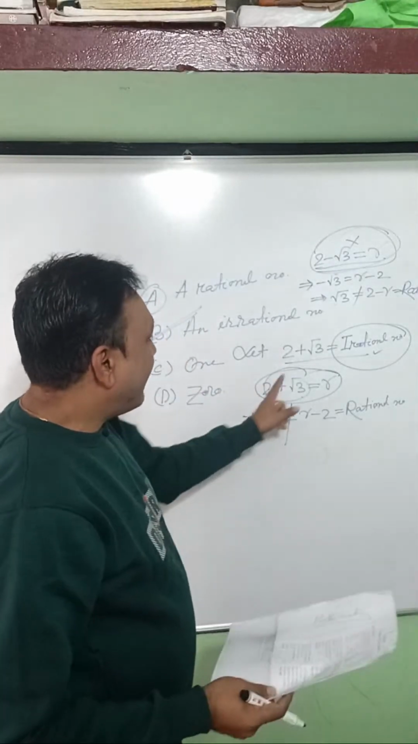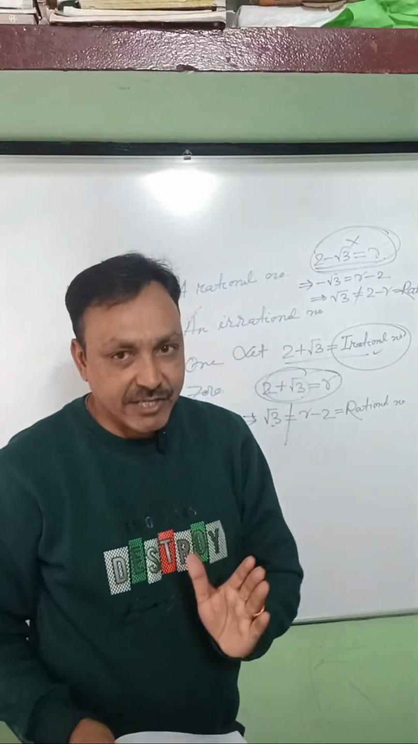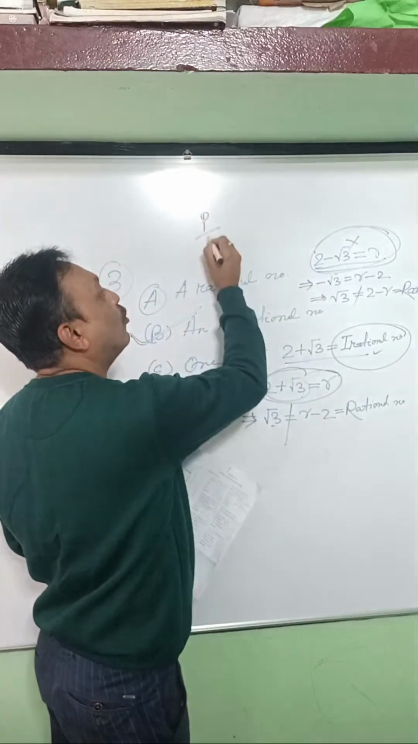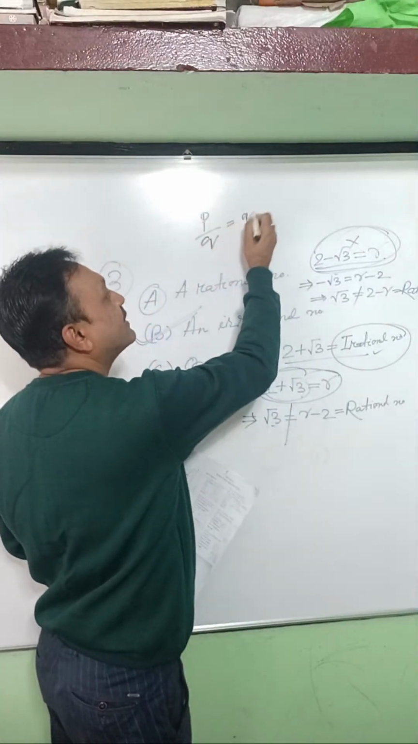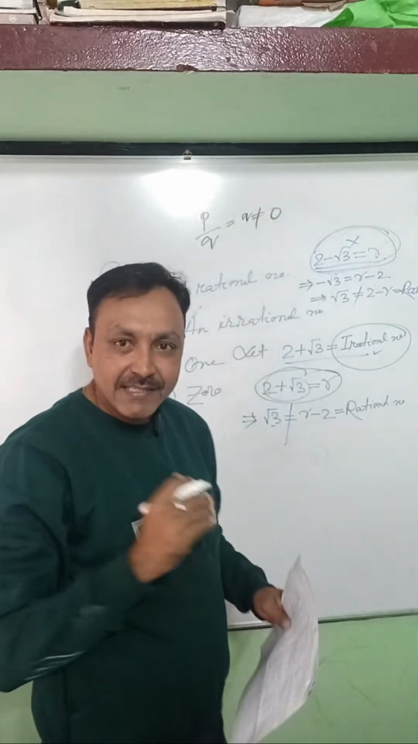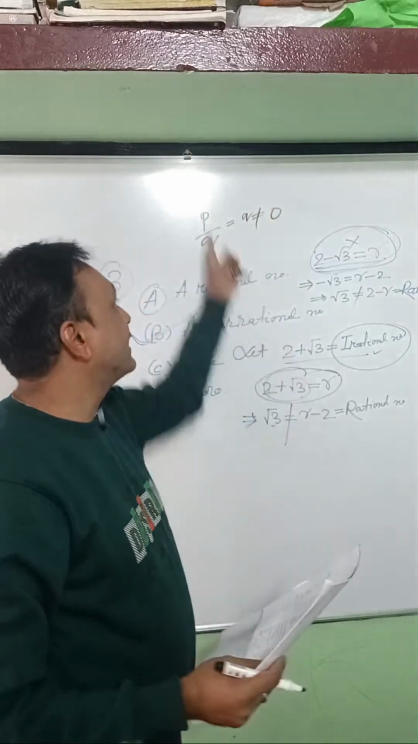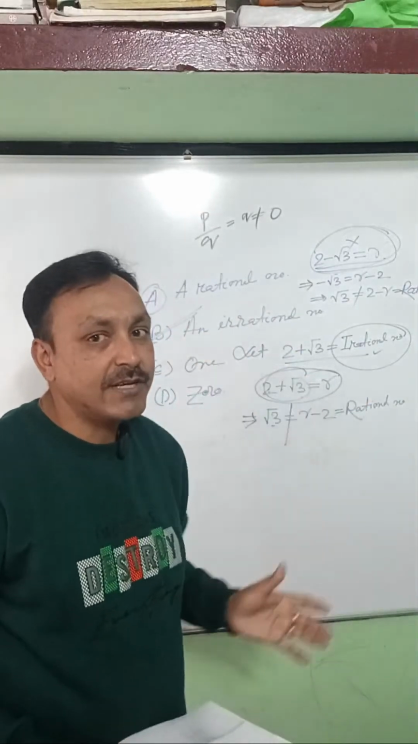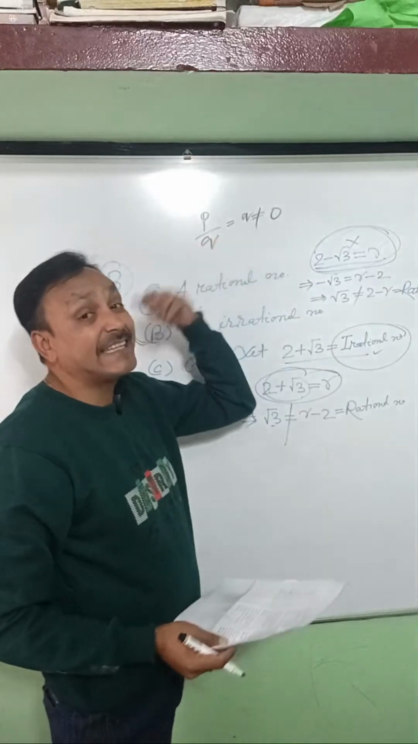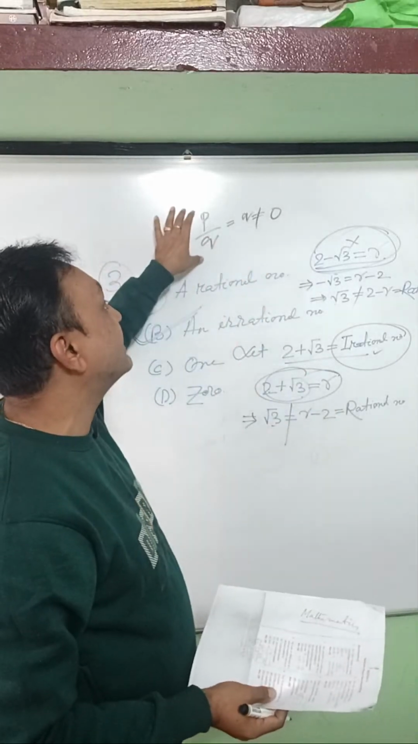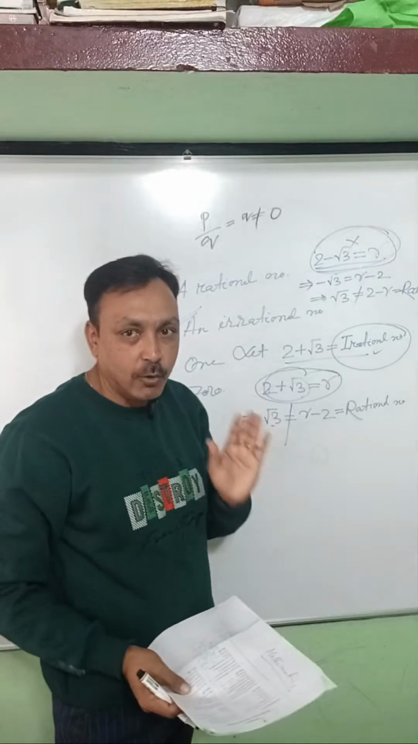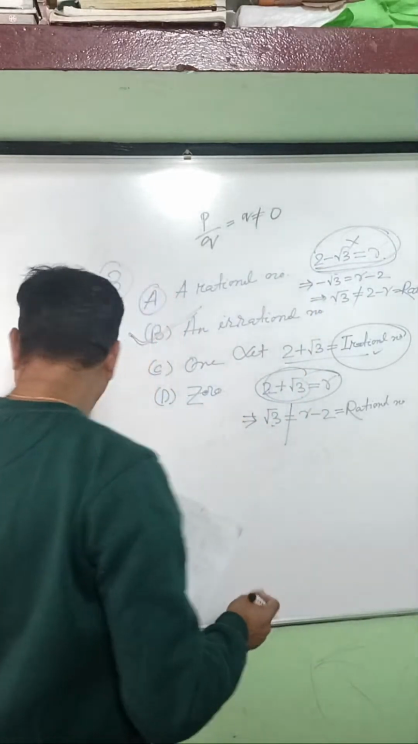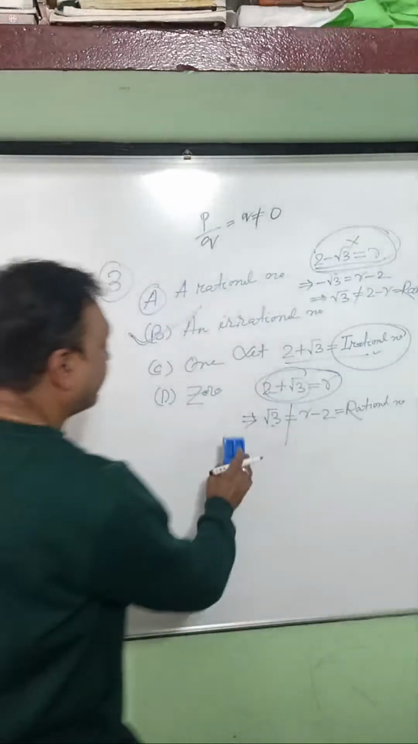First of all, you should know what is a rational number: a number which can be expressed in the form of P by Q, where Q is not equal to 0, right? This is called a rational number, where P and Q are integers, and Q is not equal to 0. And what is the definition of an irrational number? A number which cannot be written in the form of P by Q, where P and Q are integers and Q is not 0. That is called an irrational number. So once again, I'm going to explain for the benefit of the students.